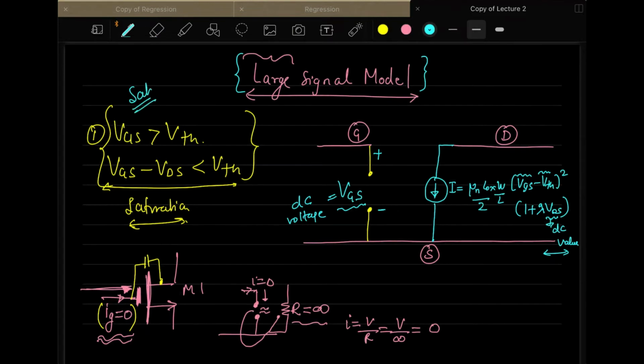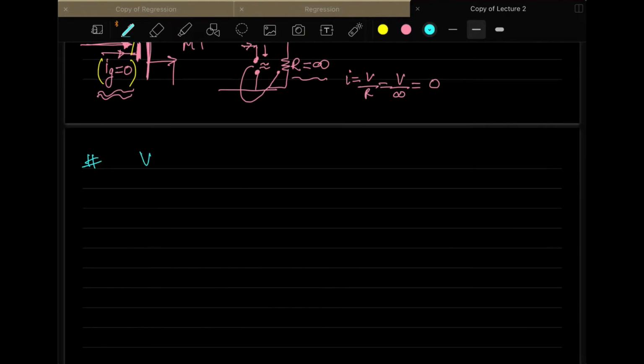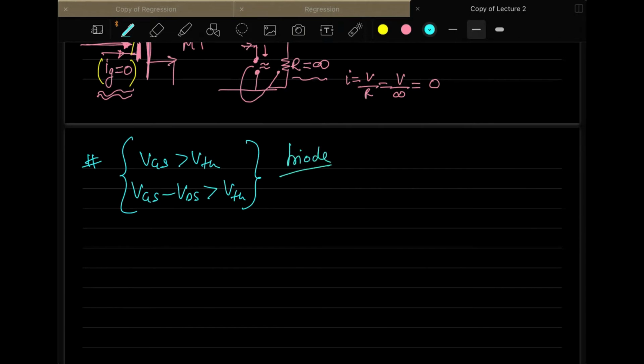Now, if you have the second condition where your VGS is greater than VTH and VGS minus VDS is greater than VTH, in this condition the transistor is operating in triode. If the transistor is operating in triode here, then the MOSFET model will be like this.